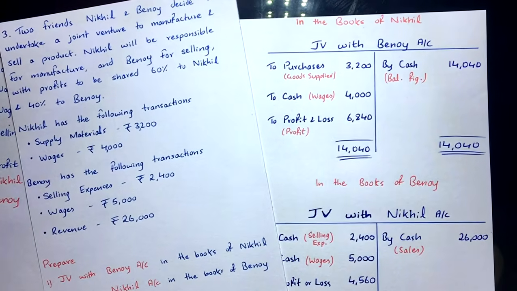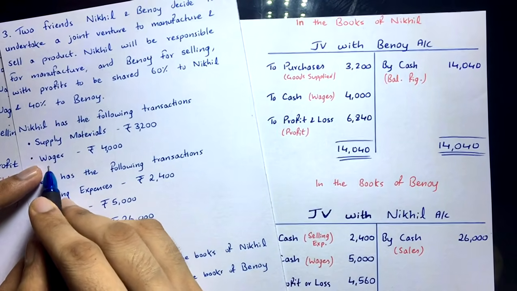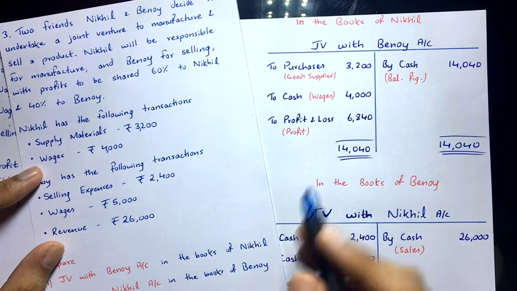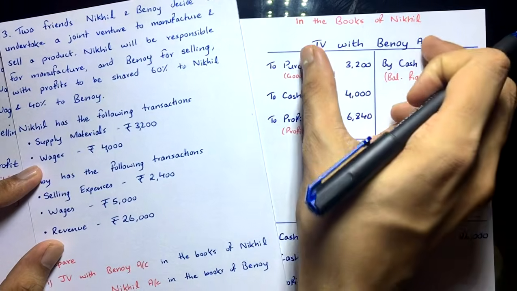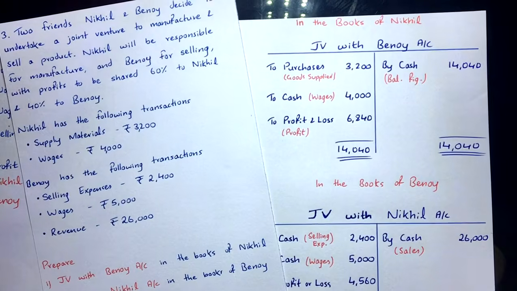Clear? Then Nickel has paid wages. How did he pay wages? He paid wages through bank or cash. So to cash 4,000. It's an expense, right? It will come on the debit side. This account will get debited and these items are getting credited, to cash. Simple?